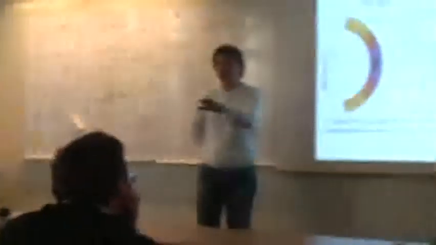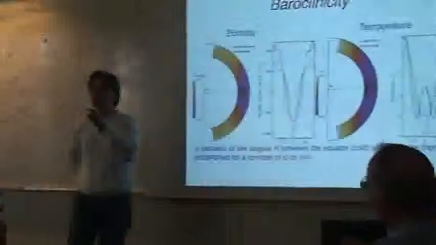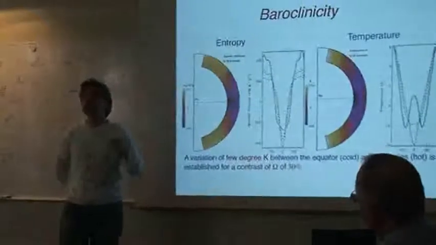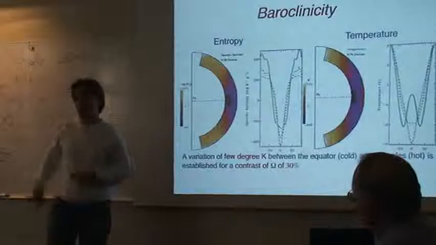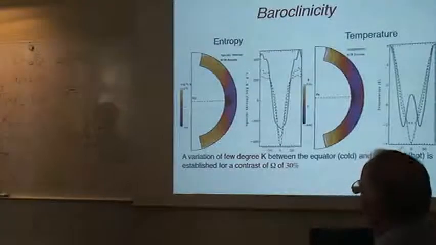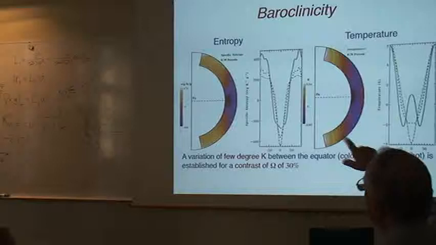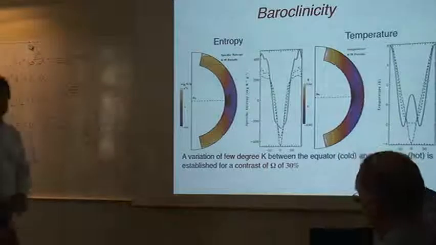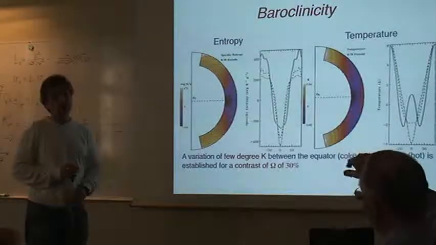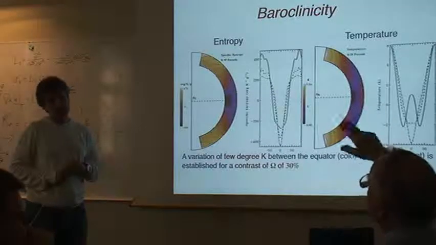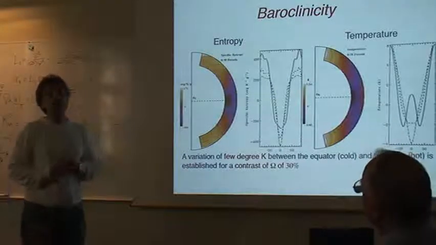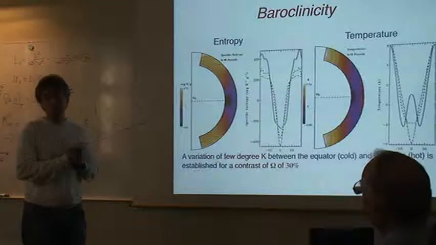Okay. That's the whole point of my discussion, and I'm also going to show you the baroclinic term in the sun, because we have just inverted that and the paper has been accepted to Astronomy and Astrophysics. Okay? You said that's a few degrees Kelvin in latitude. In latitude. How much is observed on the sun? I mean, at the surface, only about 1K. And that's what I'm going to tell you about.